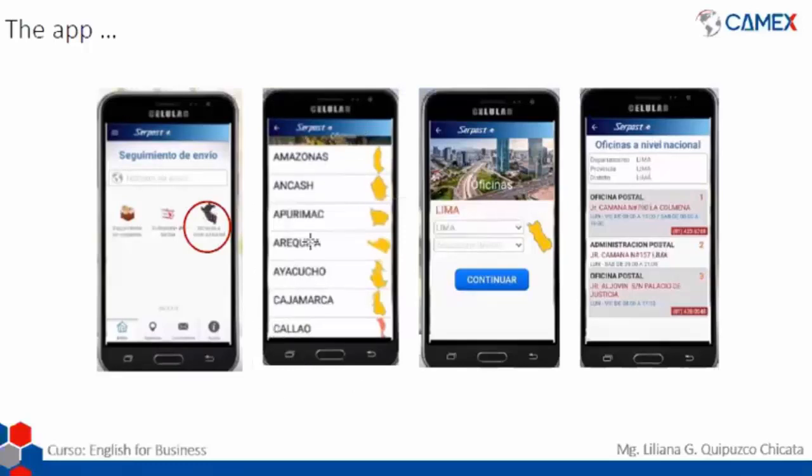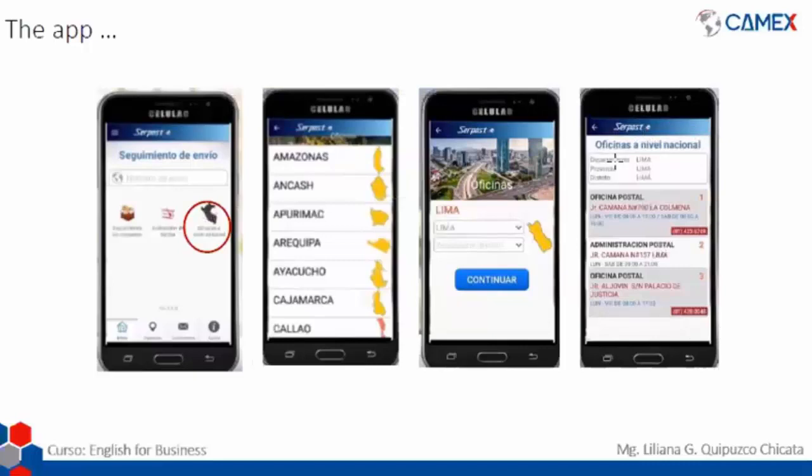In this case, we will be checking our region, then it will be Lima. We are going to check then for our city, that will be Lima in this case again. And finally, we're going to check for our district. In this case, Lima district. After we check all of this information, we select the information. We're going to click on continue, and we're going to see this information in here.